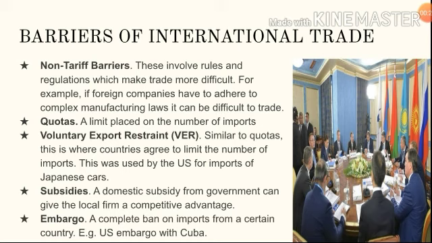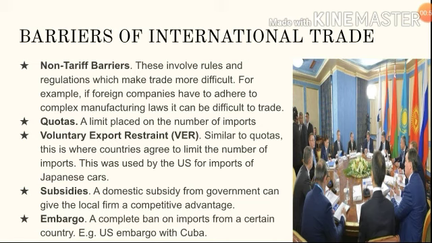The next one is quotas. So quotas means only a limited number of imports will be allowed in that particular country. Next one is voluntary export restraint, which means only a limited number of imports are allowed from a particular country. So a certain country can only export a certain amount of goods to that particular country.